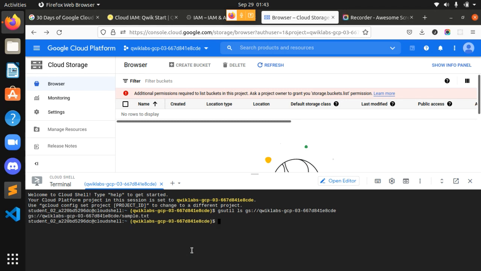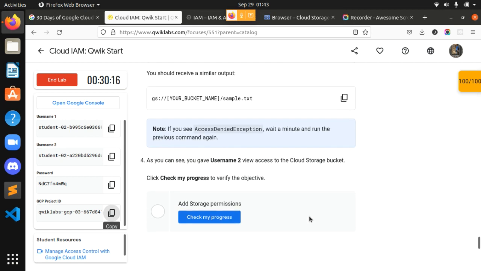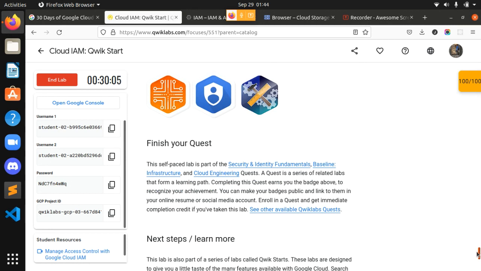So the process is being run, and see guys, we have uploaded a text file over here. You can see the command over here. And after that, as you can see, I have given access to username 2, and I will check on this. By this, guys, we have also completed our second lab of our second quest, and we have got all the 100 points successfully.